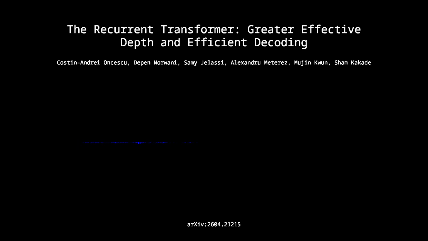And if you are listening to this, you're likely navigating the bleeding edge of machine learning and data science. Yeah, we designed this deep dive specifically for your technical background. We're looking at a paper called The Recurrent Transformer, Greater Effective Depth and Efficient Decoding by Oncescu and their team. Right, and their core mission is to modify the standard causal transformer to achieve unbounded temporal depth through layerwise recurrence. And importantly, they managed to do this without triggering the gradient explosions that normally ruin recurrent models, all while preserving the hardware efficiency you absolutely need for modern autoregressive decoding.